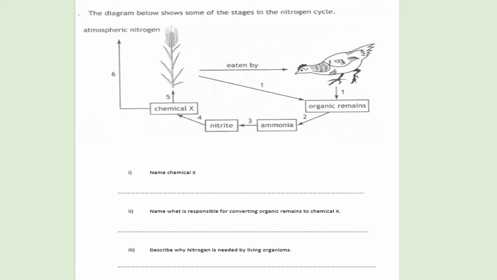So the answers would be, well, chemical X is going into the plant, and we know that only one nitrogen compound goes into the plant, which would be nitrate. So well done if you managed to get that correct. Then it says name what is responsible for converting organic remains to chemical X, and we know that that is bacteria and fungi.